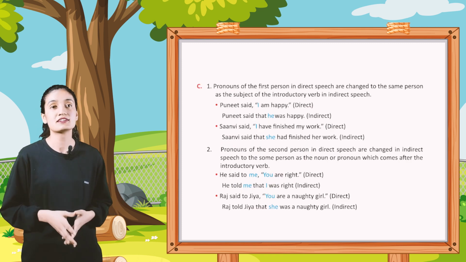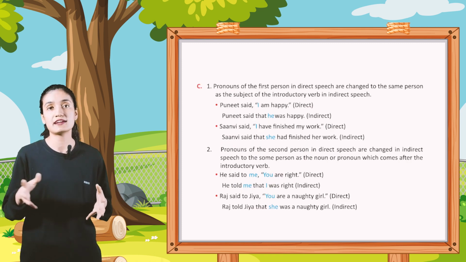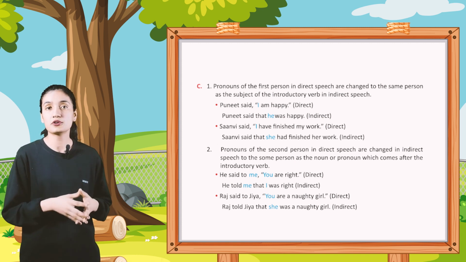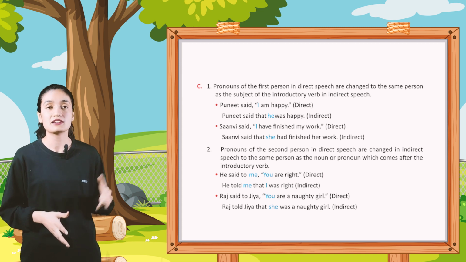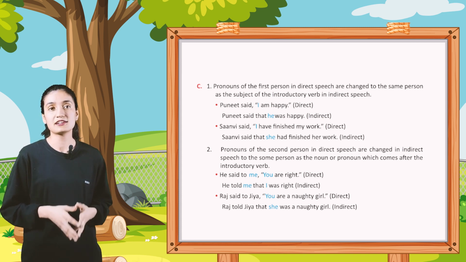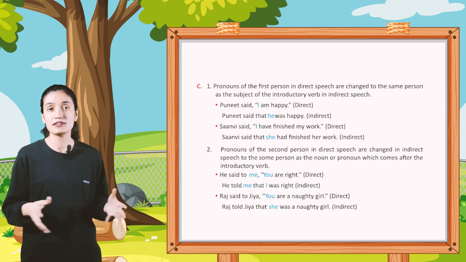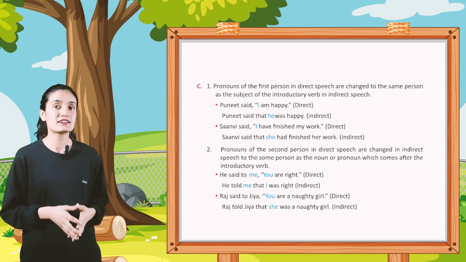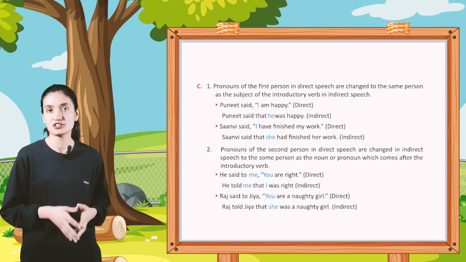Part C. First, pronouns of the first person in direct speech are changed into the same person as the subject of the introductory verb in the indirect speech. Puneet said, "I am happy." Direct. Puneet said that he was happy. Indirect. Sanvi said, "I have finished my work." Direct. Sanvi said that she had finished her work. Indirect.